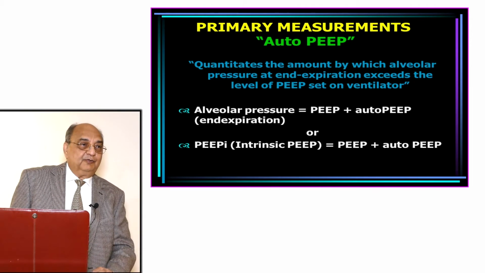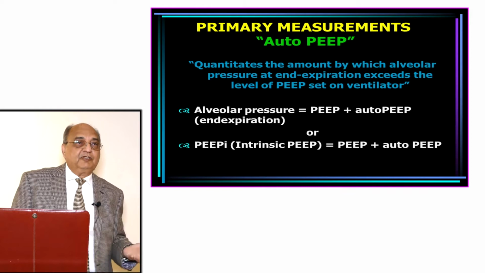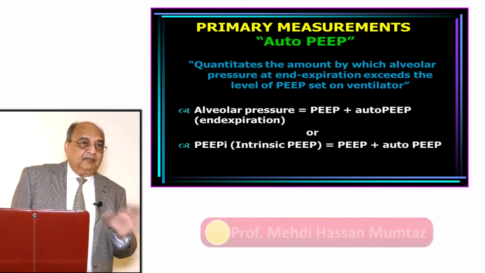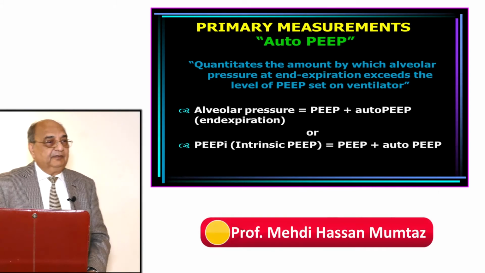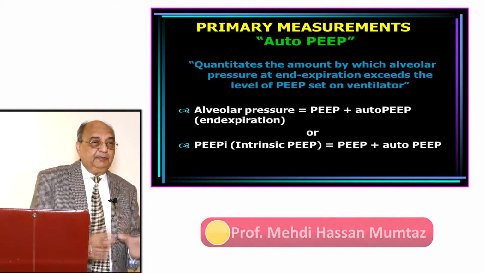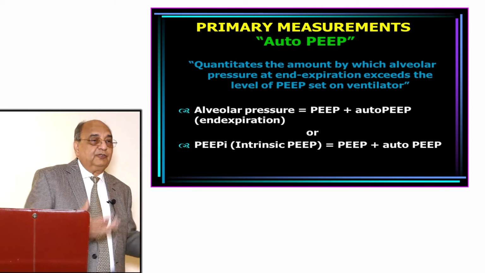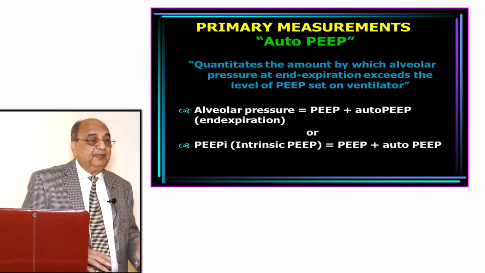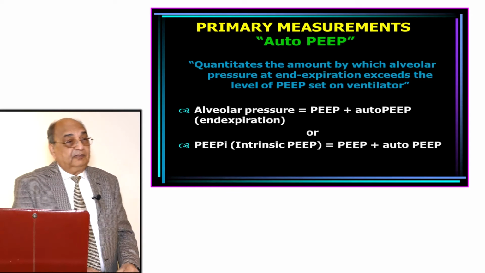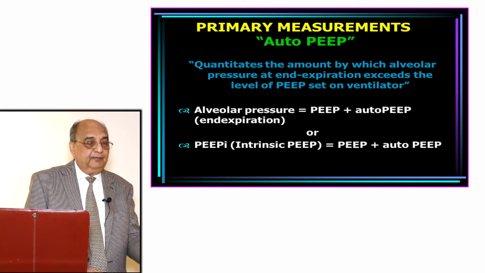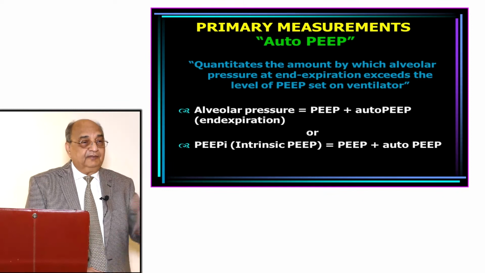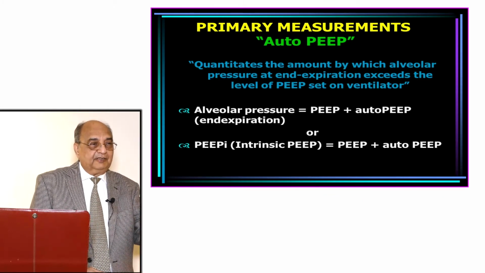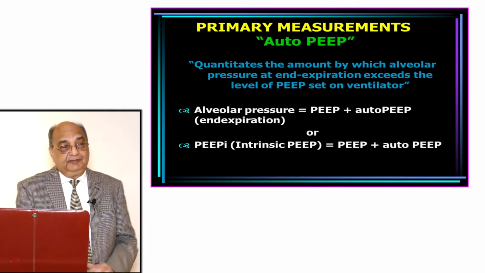Okay, so what is PEEP itself? What is the positive pressure? A positive end expiratory pressure. We try to restrict the expiration to keep this much pressure in the lungs, so the lungs should remain open, lungs should remain distended, alveoli should remain distended. But if you have set 5, but instead they are showing 7, then subtract 5 from 7, the remaining 2 is left. This is auto PEEP.